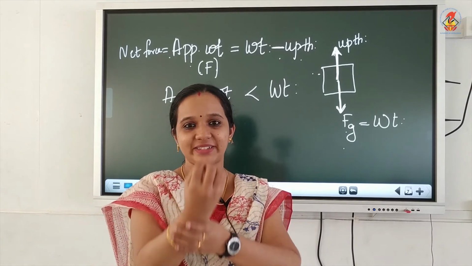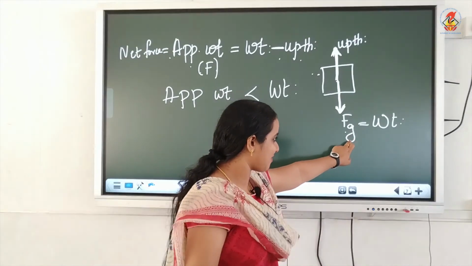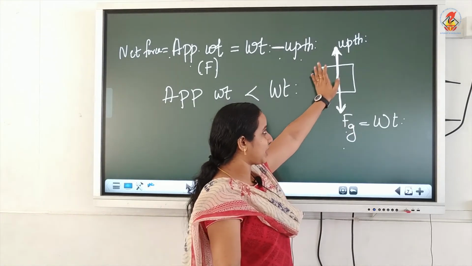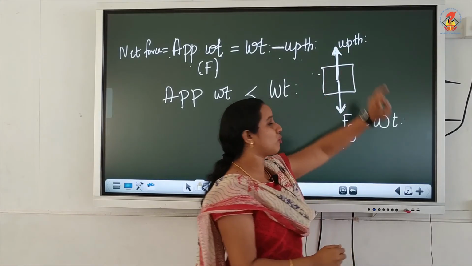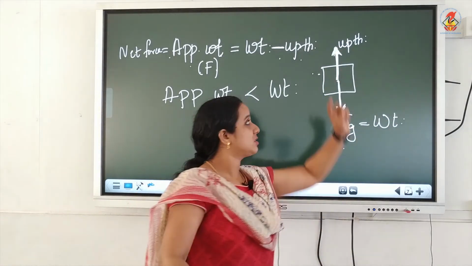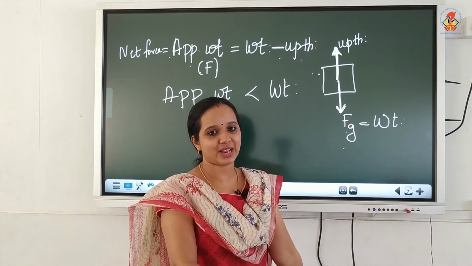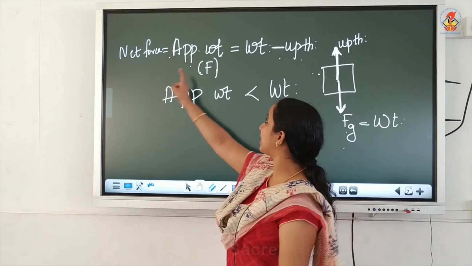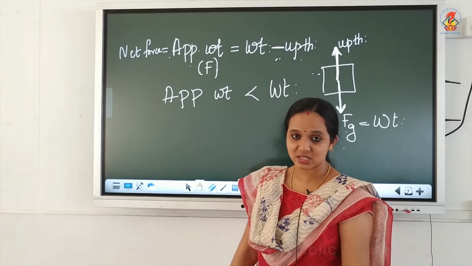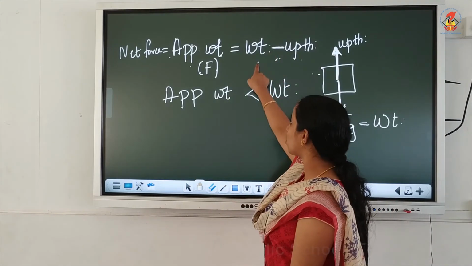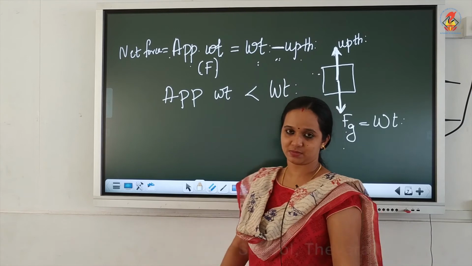So the answer is, when we stand on a machine, our weight is acting downwards, which is equal to the gravitational force. At the same time, we are standing in air, so the air will exert an upward force called upthrust. Since both the forces are in opposite directions, to calculate the total force we need to subtract. So the net force or net weight is our true weight minus upthrust.